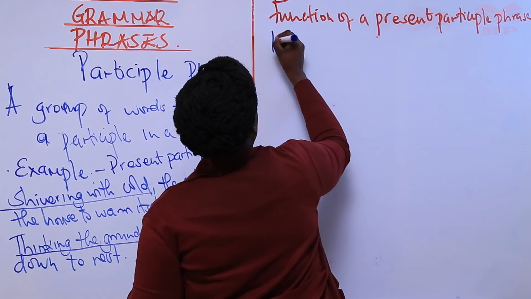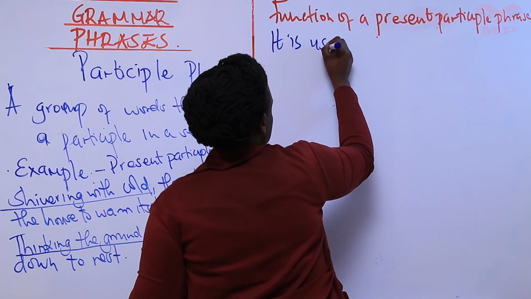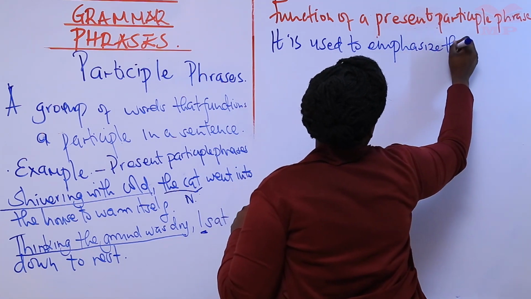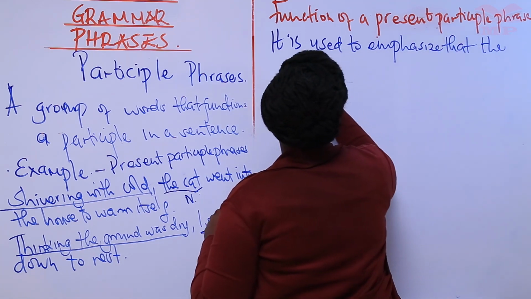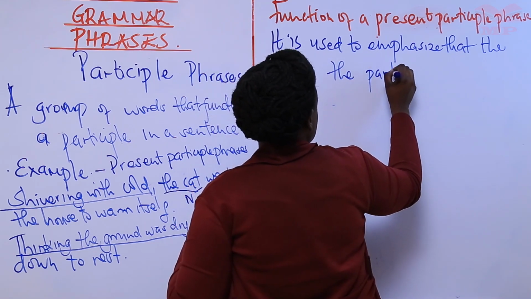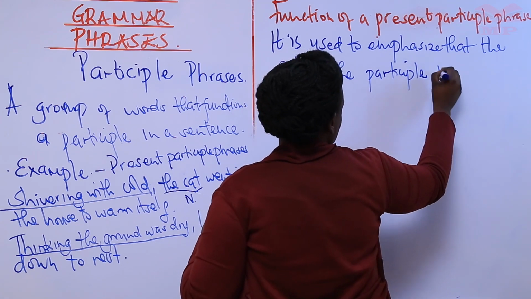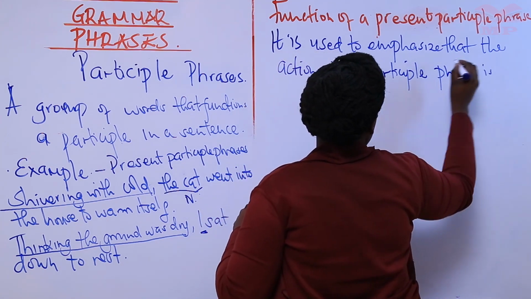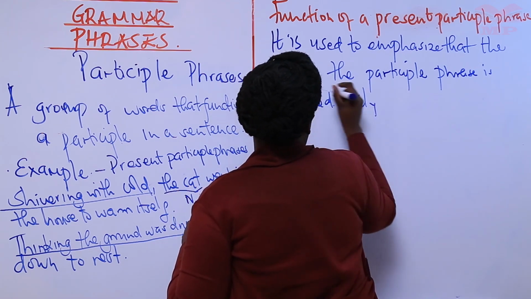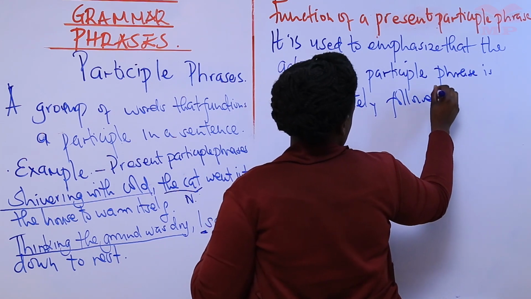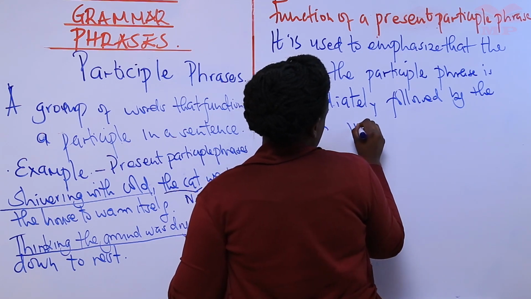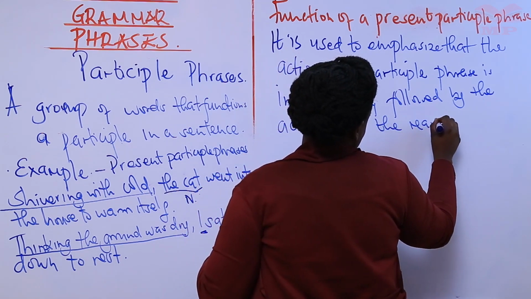It is used to emphasize that the action in the participle phrase is immediately followed by the action in the main sentence.